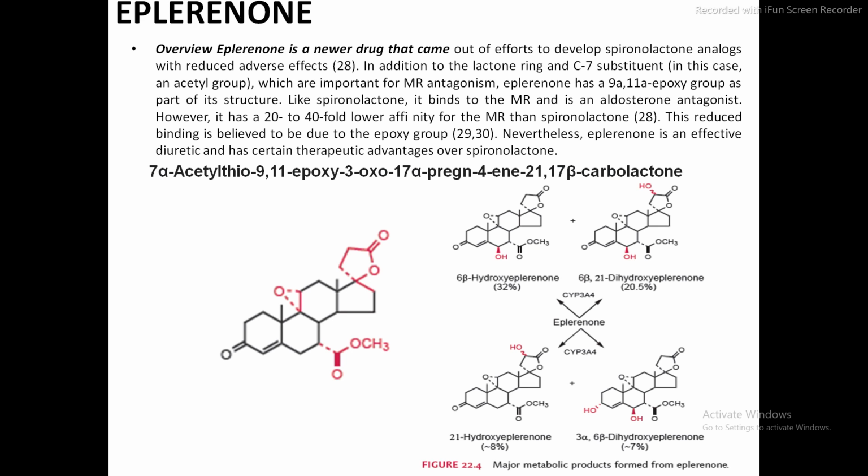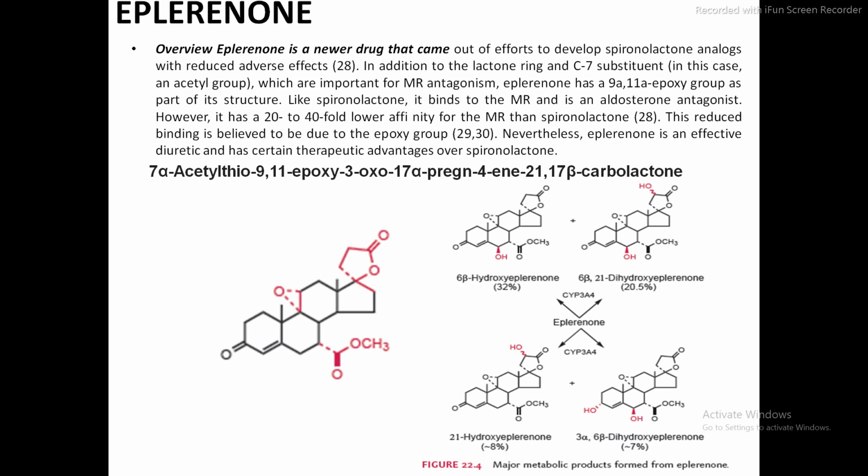And the second agent of the mineralocorticoid receptor antagonist is eplerenone. Now eplerenone is a newer drug that came out of efforts to develop spironolactone analogs with reduced adverse effects. Of course, with each and every drug they have discovered, they modified the structure of the previous one to overcome its adverse effects. So eplerenone is developed using the spironolactone analog to reduce the adverse effects of spironolactone.